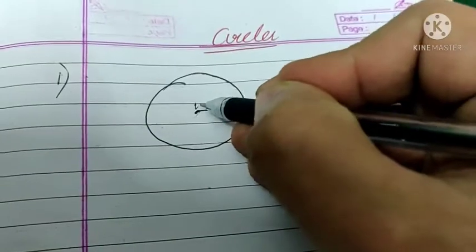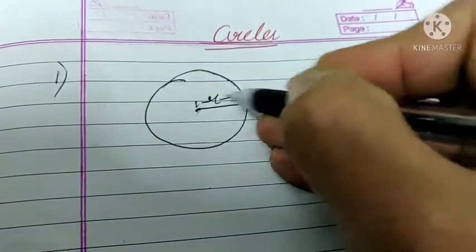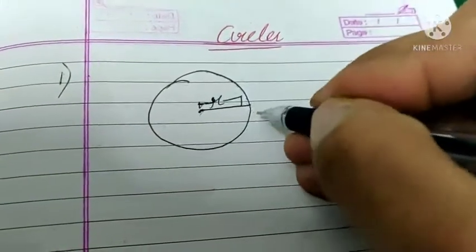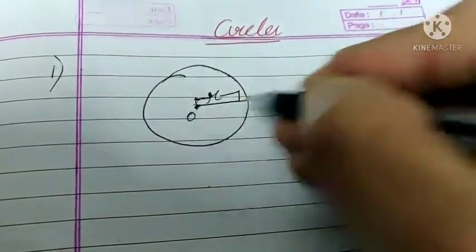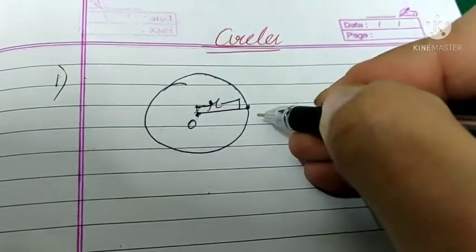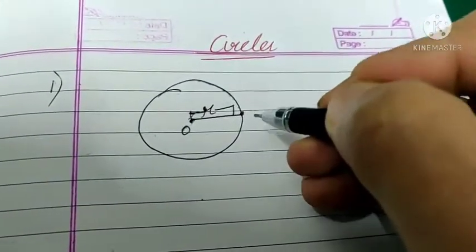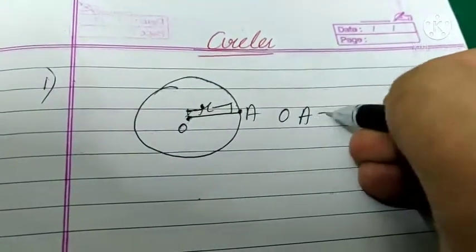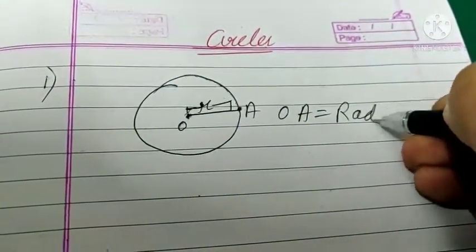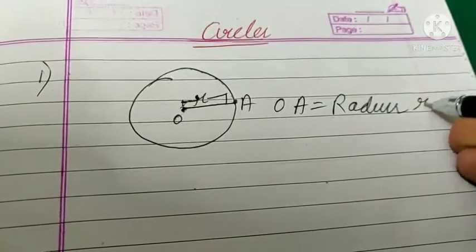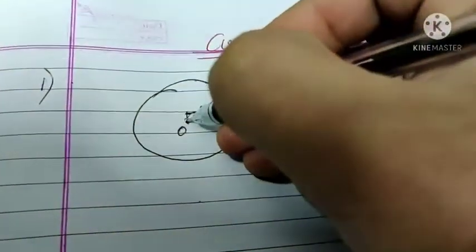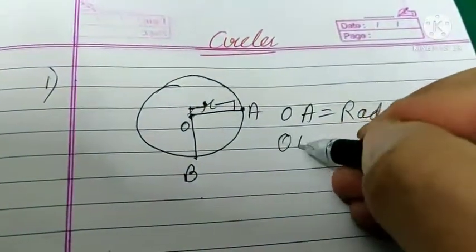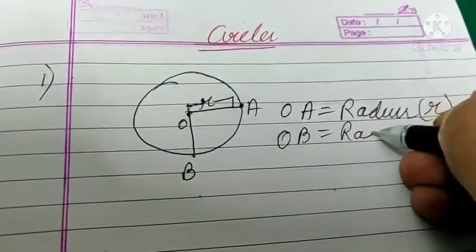This is radius. Okay, this is center and this is a point on the circle. This is center and point on a circle. So this is A. OA is the radius R. Or if you draw another line from a center to a circle OB, it is also radius.